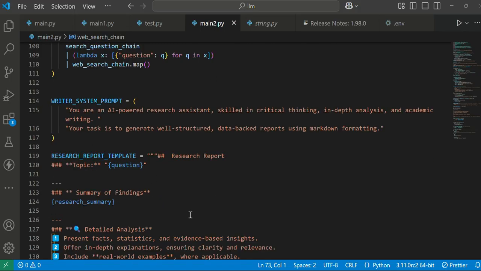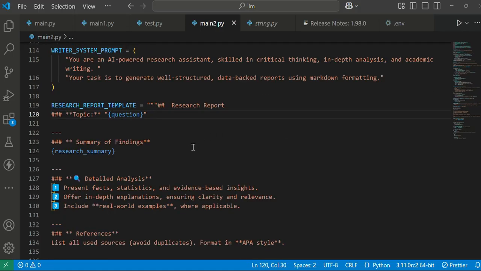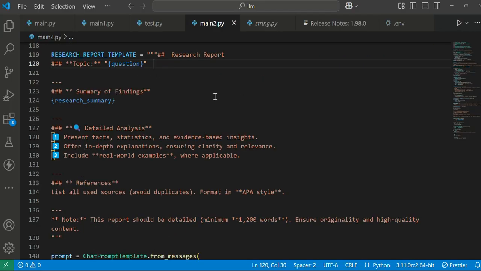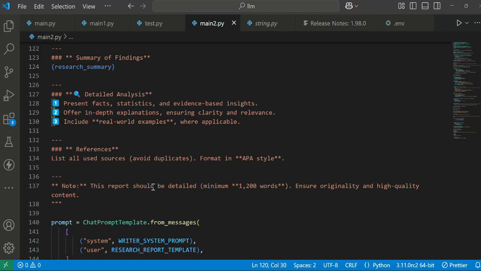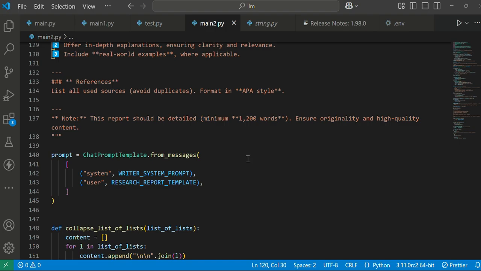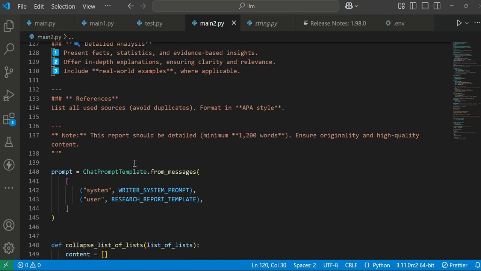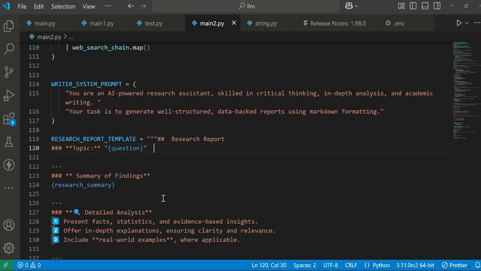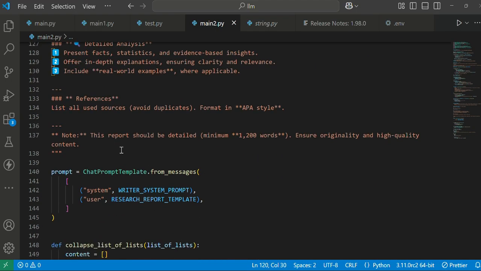And we are defining another prompt here. In this prompt, we are setting the behavior of the model by saying that you are an AI-powered research agent skilled in critical thinking, in-depth analysis, and academic writing. The task is to generate a well-structured and data-backed report using markdown formatting. We are defining the template of our research, what it should contain, like the topic, a summary of the findings, the detailed analysis, the references, and the notes. Finally, from the chat prompt template, we are passing our system template and the research report template, and showing it in the final prompt.